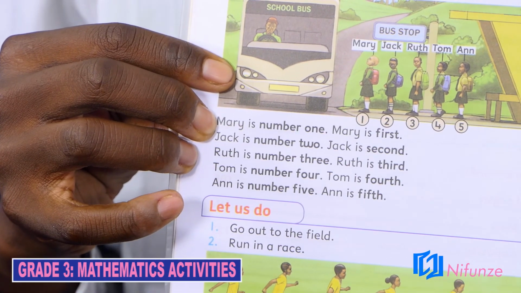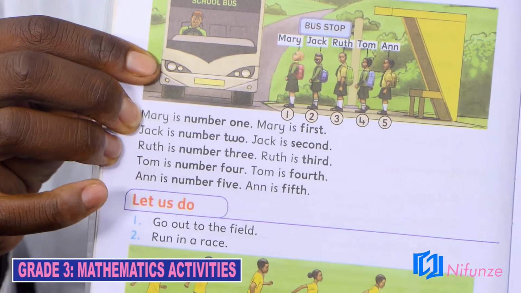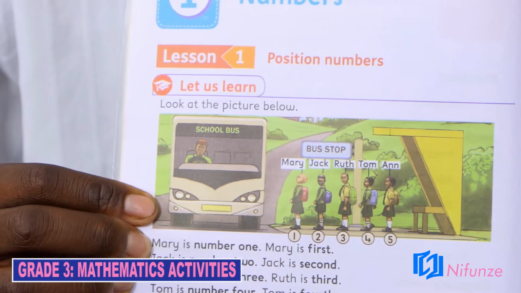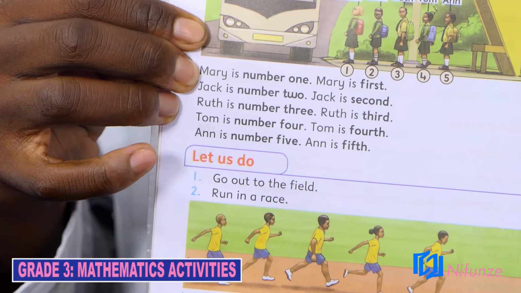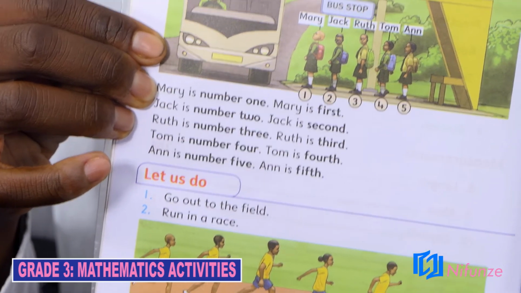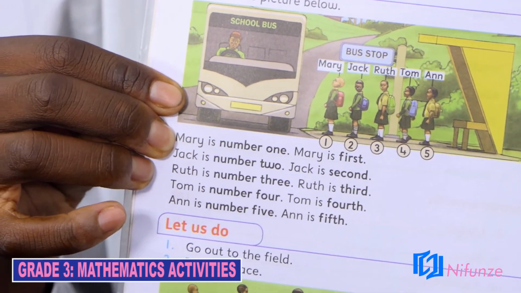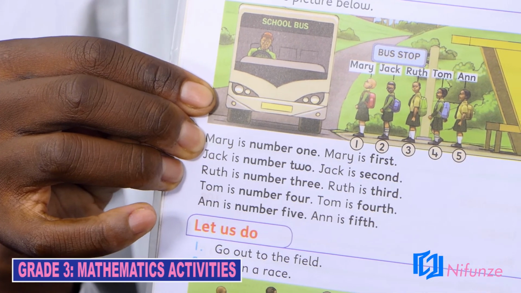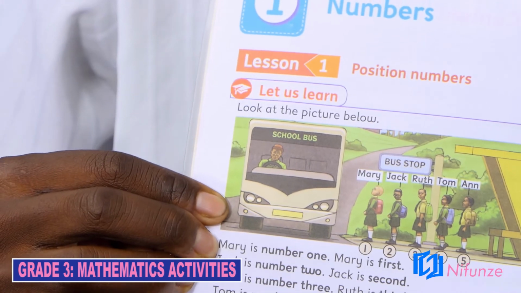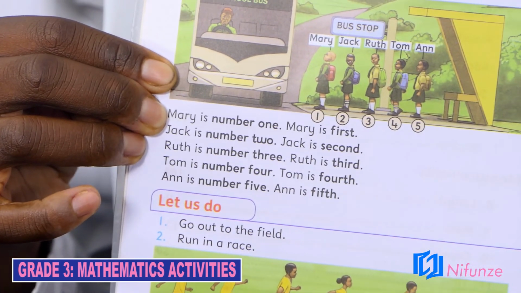Who was number 2 to enter into the bus? Wonderful. So, we say Jack is number 2. Jack is the second person. Who was number 3, class? We see it is Ruth. Ruth is number 3, so we say Ruth is the third person. Who was number 4, class? Wonderful. So we say Tom. Tom is number 4, so Tom is the fourth person.